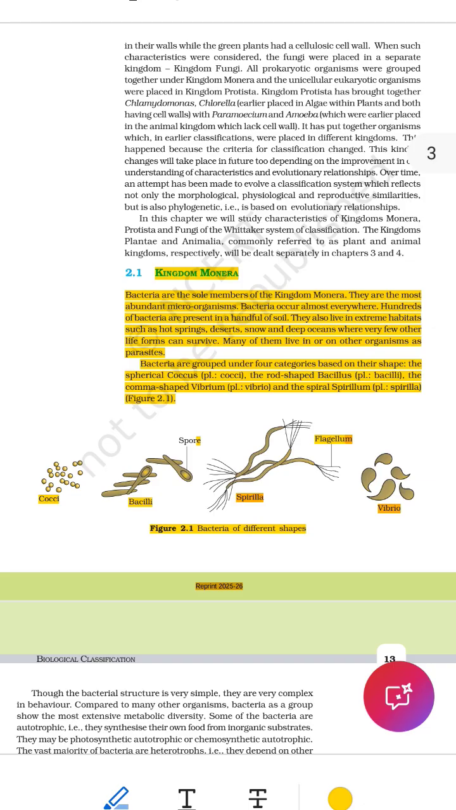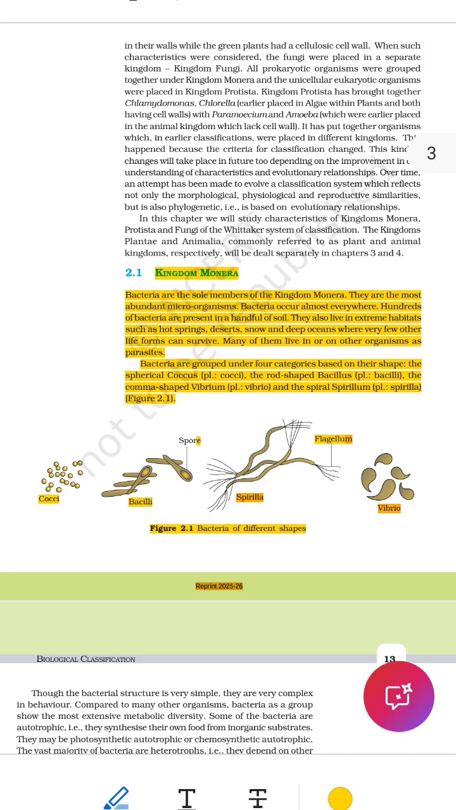Line 13. Though the bacterial structure is very simple, they are very complex in behavior. Word by word, though, even if structure is very simple, bacteria have a very basic body, no complex organs or parts. They are very complex in behavior. But the way they act or work is very smart and tricky. So even though bacteria have a simple body, they can do very complicated things, like making food, moving, causing diseases, or living in strange places.